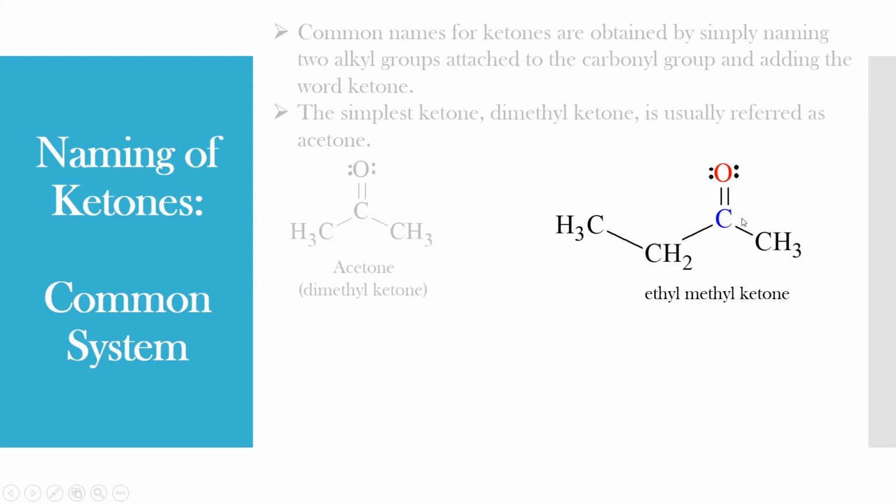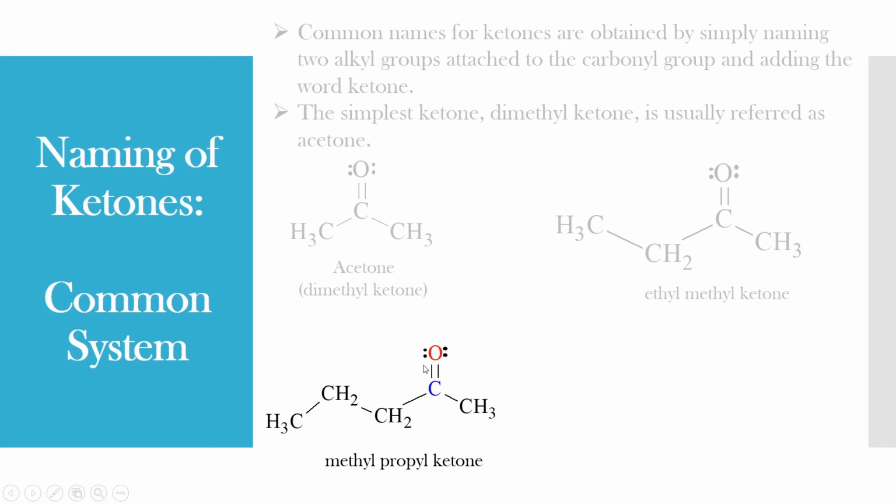In this example, to the carbonyl group, on one side there is a methyl group and on the other side there is an ethyl group. Since ethyl, E, comes first in alphabetical order, this molecule can be written as ethyl methyl ketone.